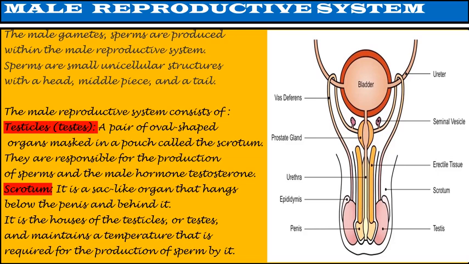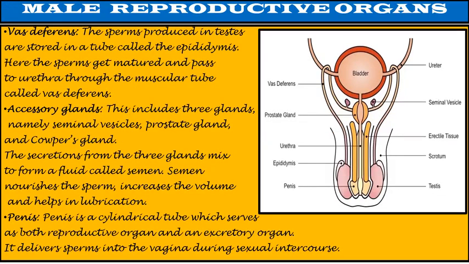Another organ is scrotum. It is a sac like organ that hangs below the penis and behind it. It is the house of the testicles or testes and maintains a temperature that is required for the production of sperm by it. Vas deferens. The sperms produced in testes are stored in a tube called the epididymis. Here, the sperms get matured and pass to urethra through the muscular tube called vas deferens.